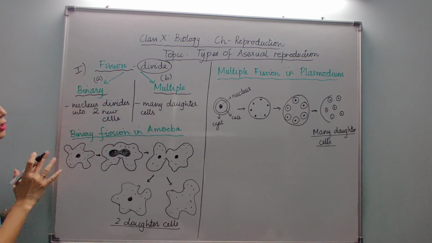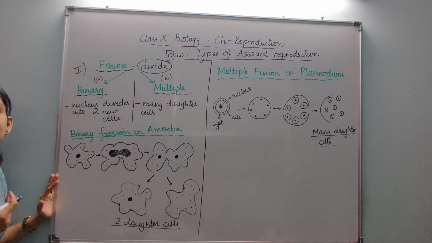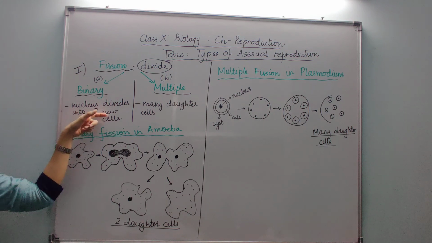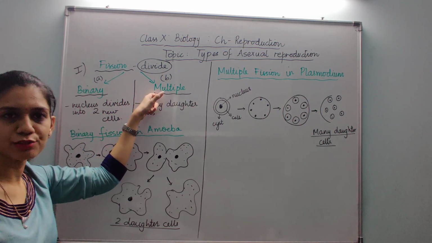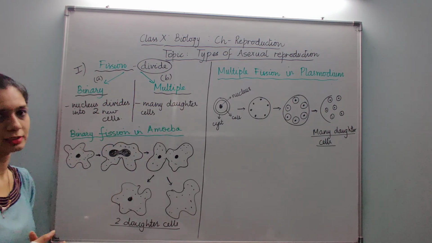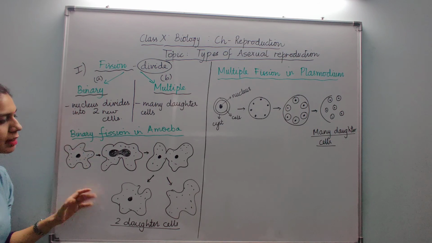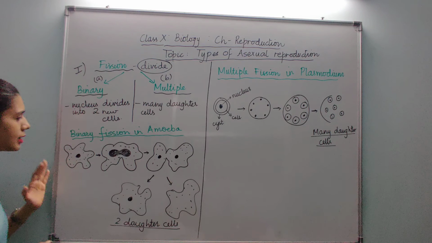Now what is the difference between the two? Let us study. Under binary fission, one cell gets divided to form only two new cells, whereas in multiple fission, one cell divides to form multiple or many daughter cells. Let us understand each of them with the help of a diagram. Binary fission in amoeba.